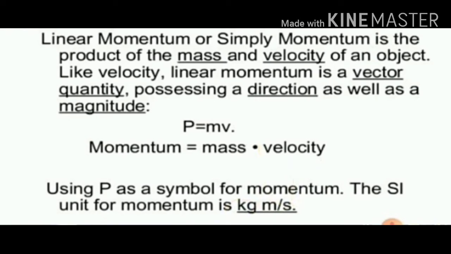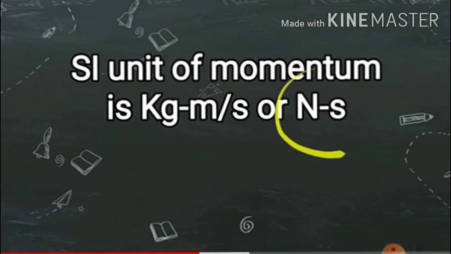See here, the unit of mass is kilograms and the unit of velocity is meter per second, because velocity equals displacement by time. All the basic concepts which we have learnt before you will be applying here as a formula.